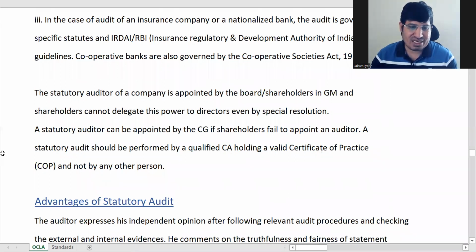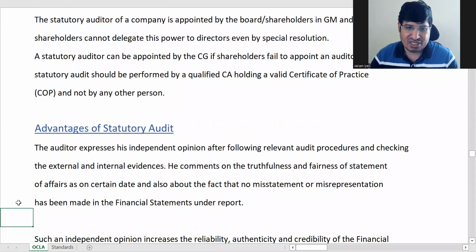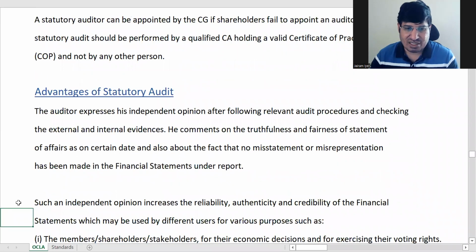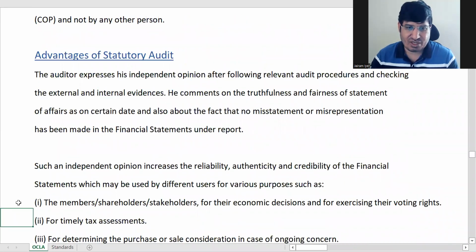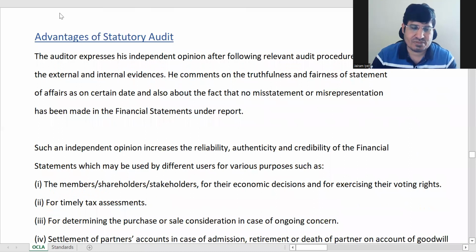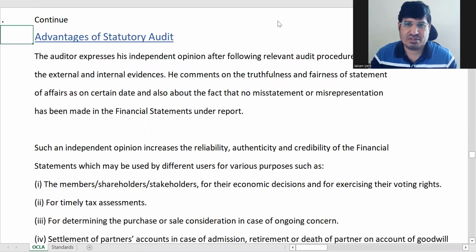Now the next point is advantages of statutory audit. So I think we'll continue from the next class. That will be better.